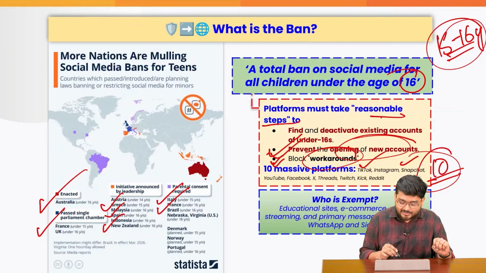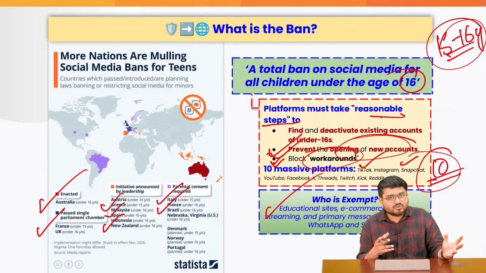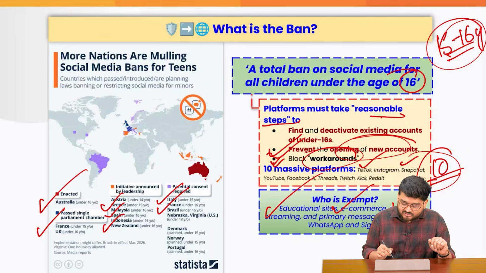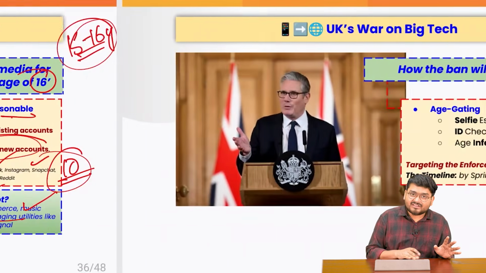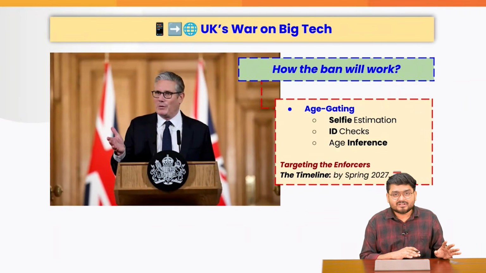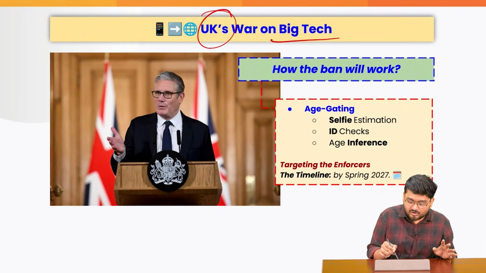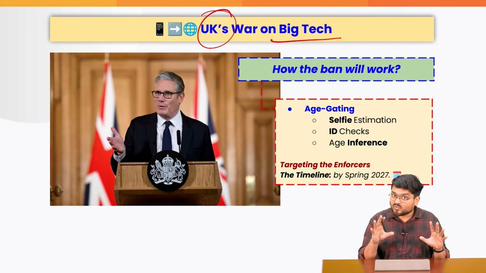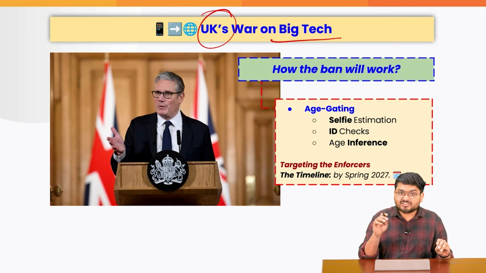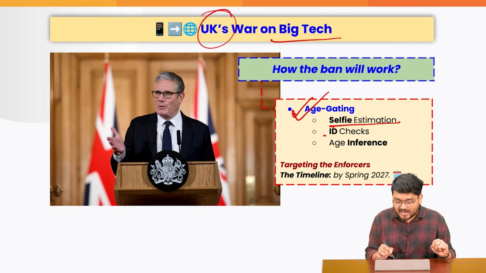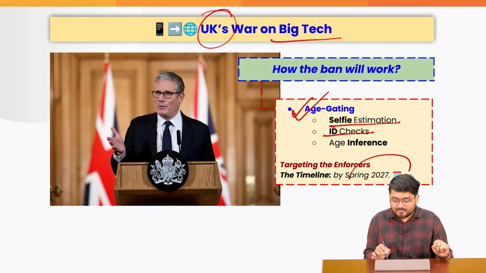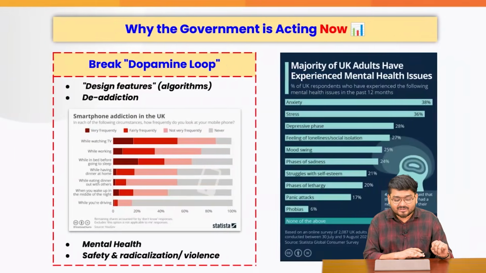Now who is exempt from here? Educational sites, maybe YouTube, e-commerce, music streaming, messaging websites such as WhatsApp and Signal are not impacted, right? These are essential. But the UK's new war on big technology is worth consideration, because this ban will have age gating, selfie estimation, ID checks, right? And it will be enforced by spring 2027.